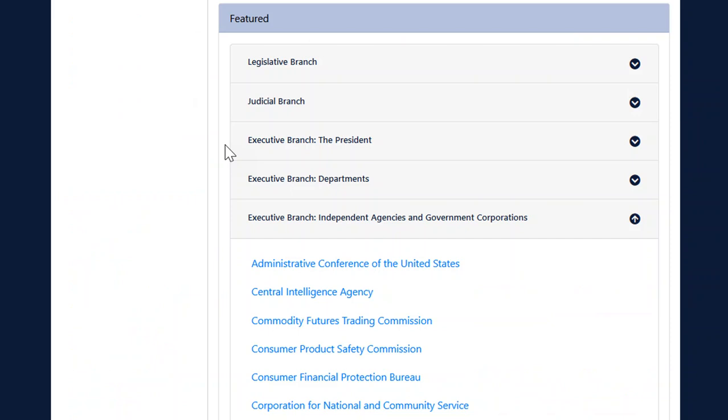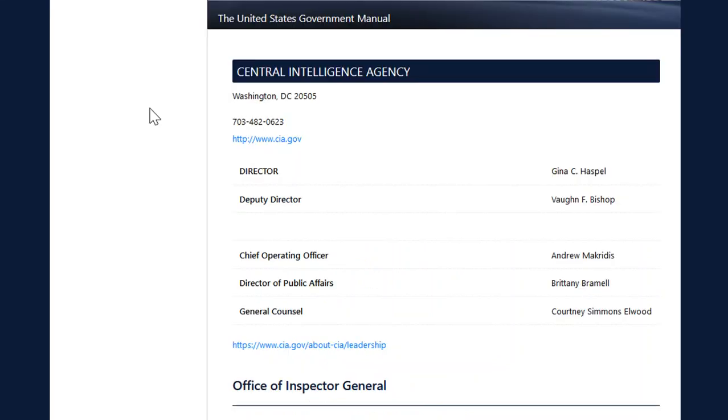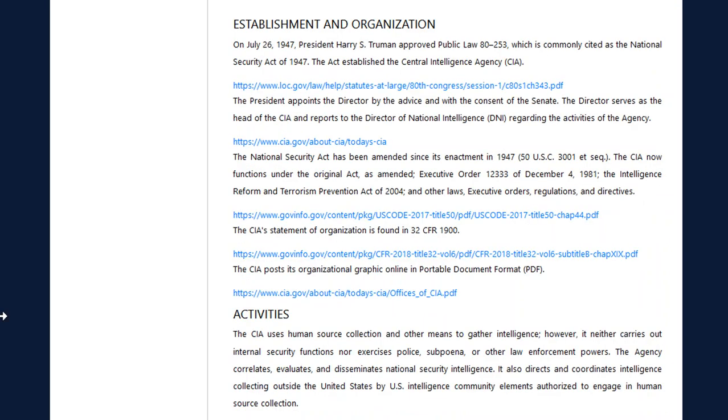It provides basic information about all three branches of government. It's particularly useful for information about the major agencies. It provides the names and titles of key administrators, and it provides information about the establishment of the agencies, such as the statutes or executive orders that created the agency, information about its major subdivisions, and the duties and responsibilities of each office.